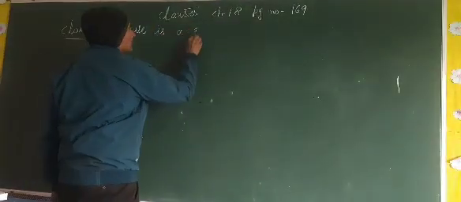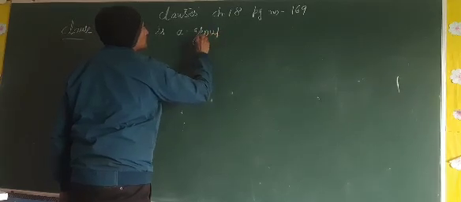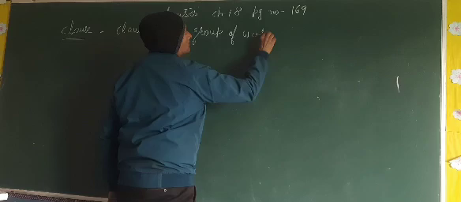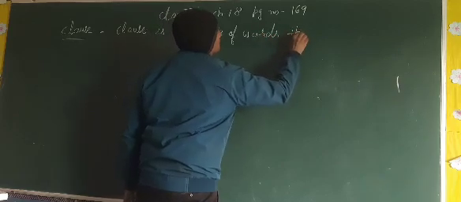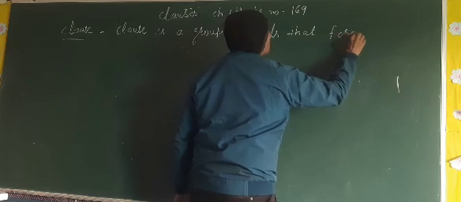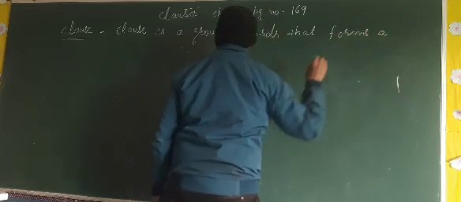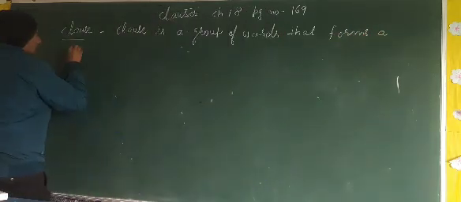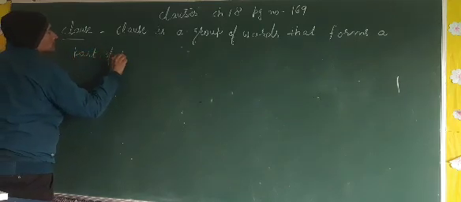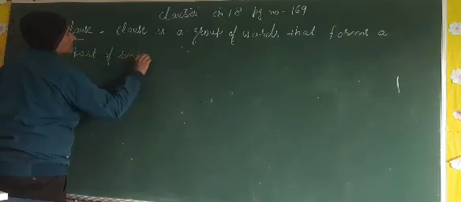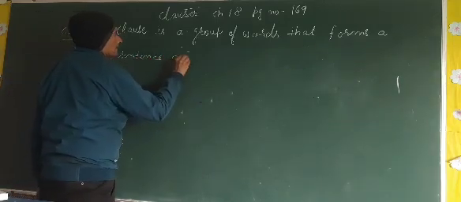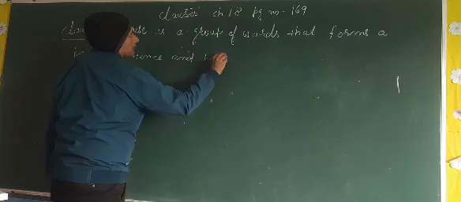Clause is a group of words that forms a part of sentence and has a finite verb